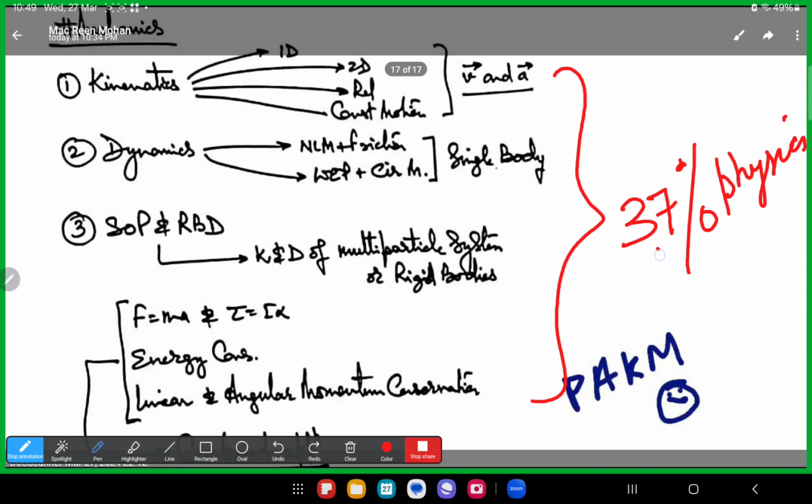Fine. Let me say 37 is the projection of this chapter in whole physics. Let's add 10 more percent, nearly 47%, or in round figures 50% of physics you can solve with the help of mechanics. So kindly focus on these areas.